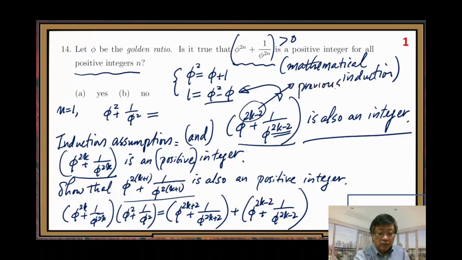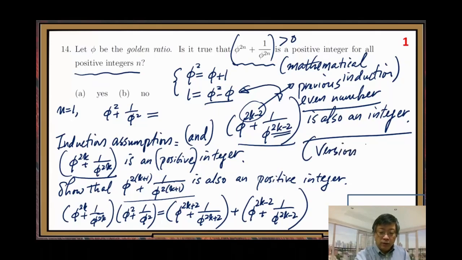This expression is also an integer. When we make the induction assumption, we can make that. That is the stronger version of mathematical induction. There are two versions, usually called version 1 and version 2. Here we use version 2. So it's legal, the correct way.